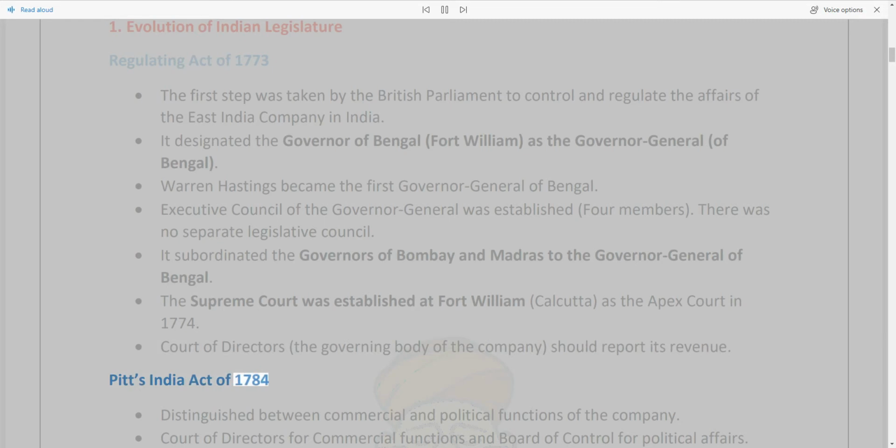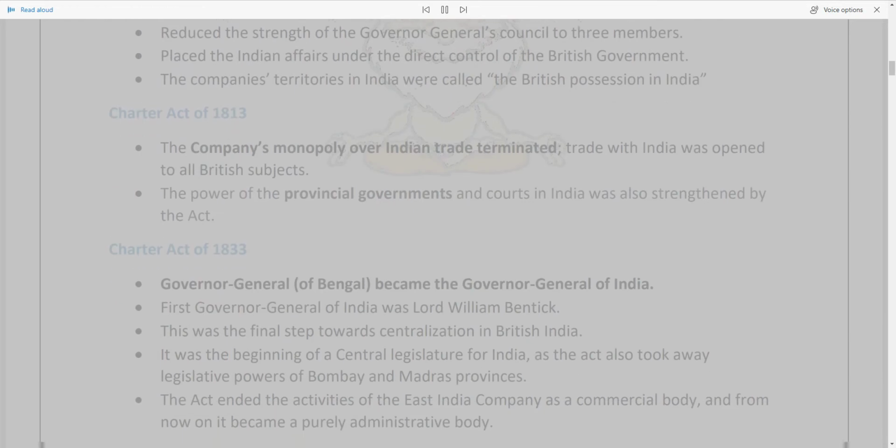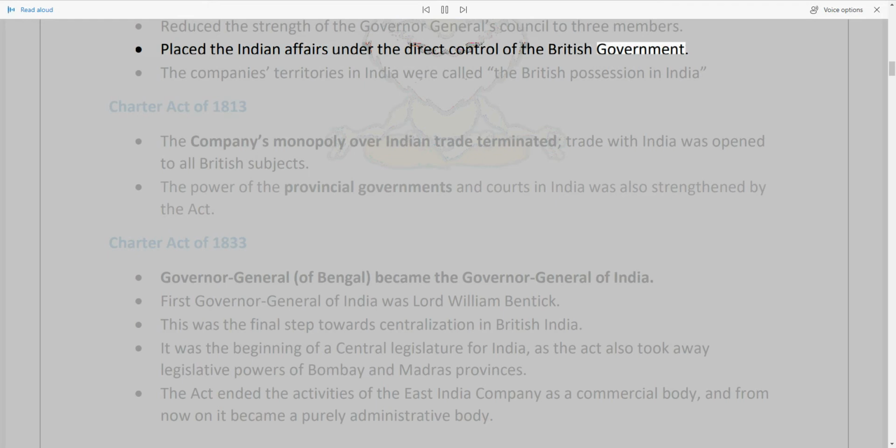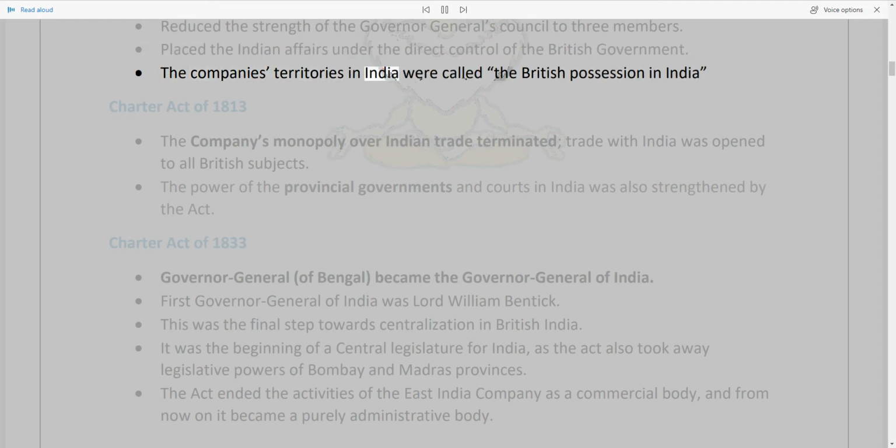Pitt's India Act of 1784. Distinguished between commercial and political functions of the company. Court of Directors for commercial functions and Board of Control for political affairs. Reduced the strength of the Governor-General's Council to 3 members. Placed the Indian affairs under the direct control of the British government. The company's territories in India were called the British Possession in India.